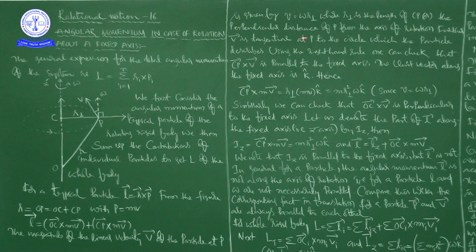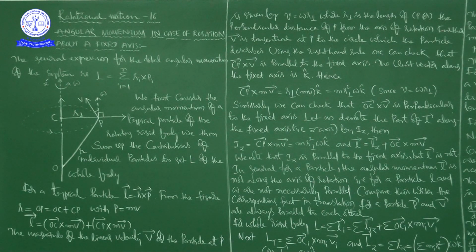In place of V, we are writing ω R⊥. Now, similarly, we can check that OC bar cross V bar is perpendicular to the fixed axis.